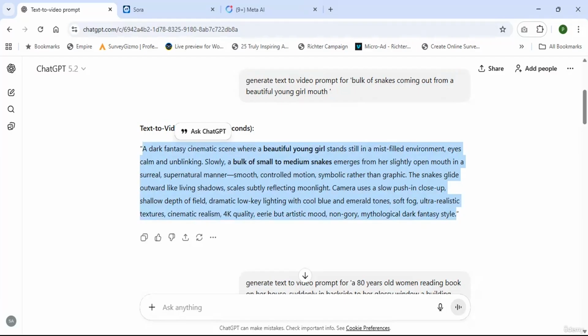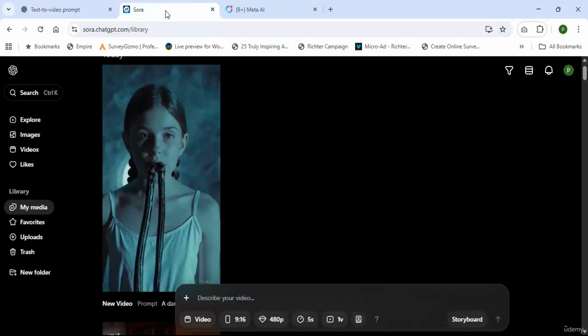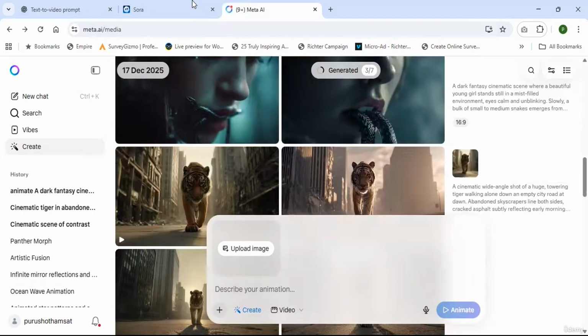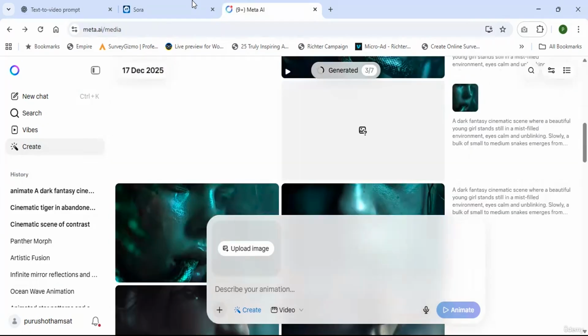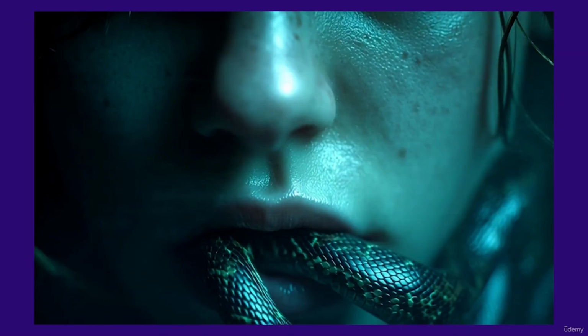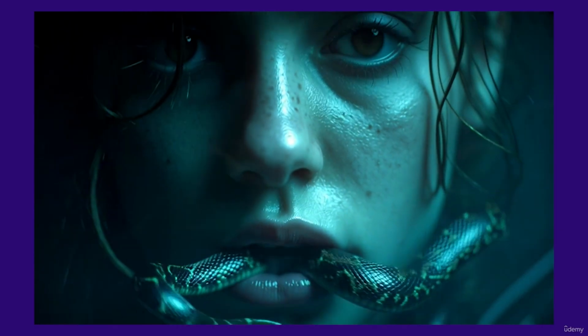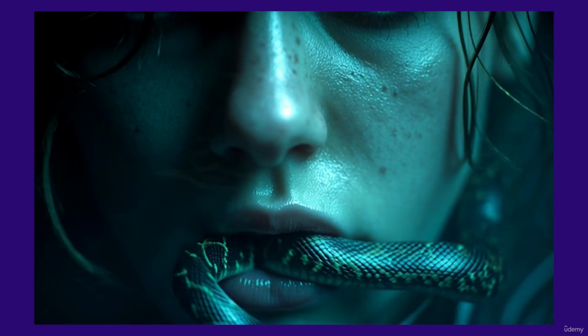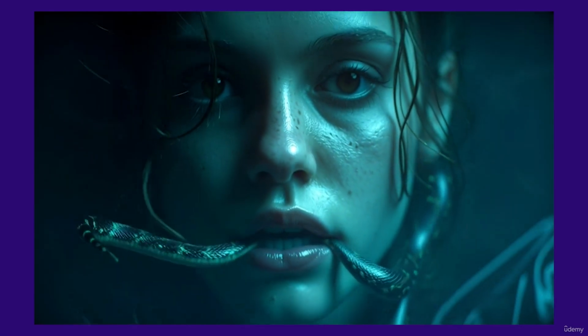With the help of this prompt, I can generate text to videos by using Sora AI and Meta AI. Here Meta AI generated something like this for that prompt. See here, this is the video generated by Meta AI per the given prompt.